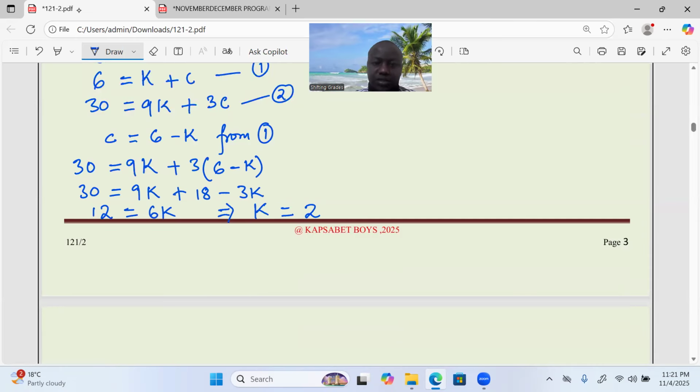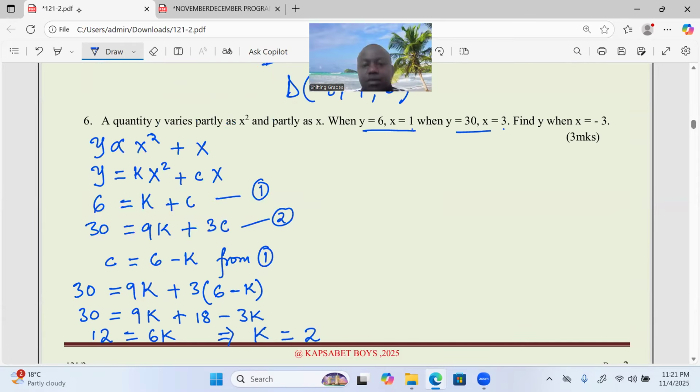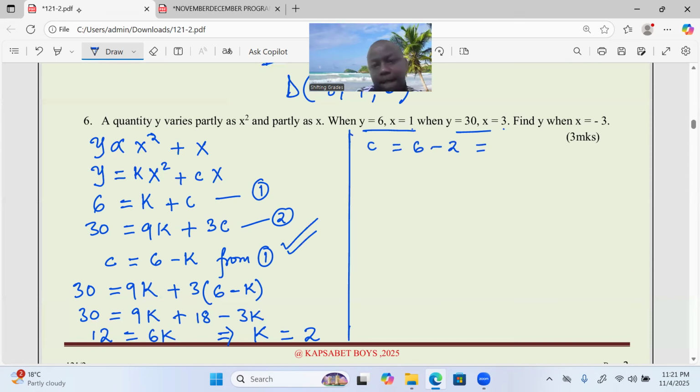Now that we got the value of k, we can quickly find the value of c. Remember, c has already been expressed. So c equals 6 minus a value here, which is already known. According to this equation, we just substitute. This becomes positive 4.